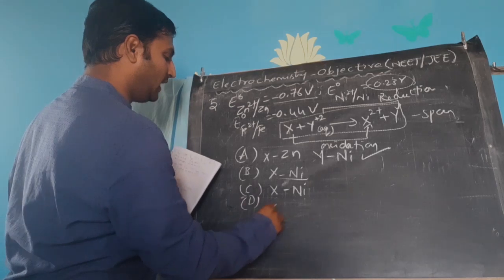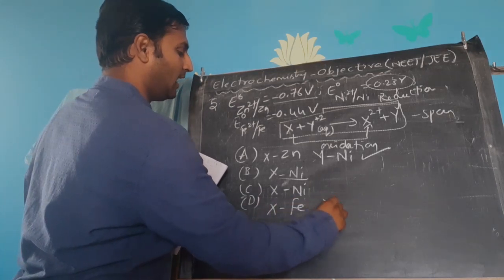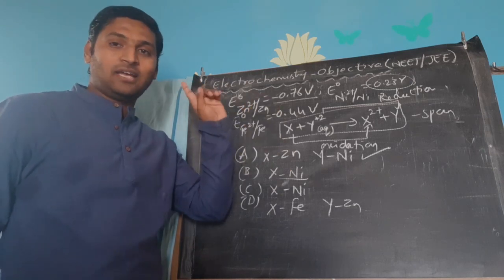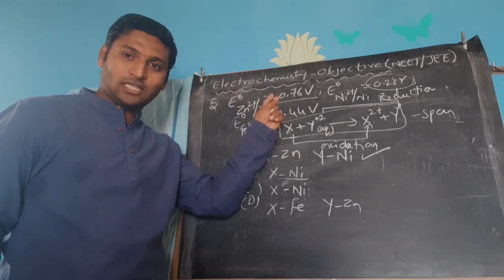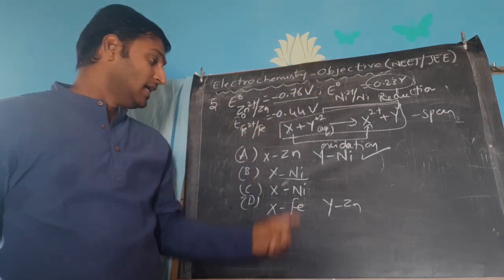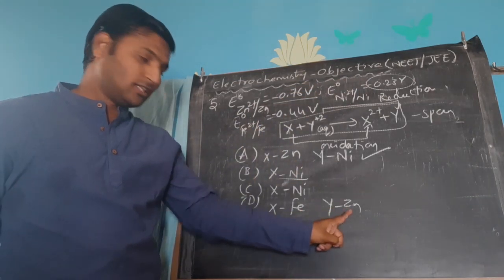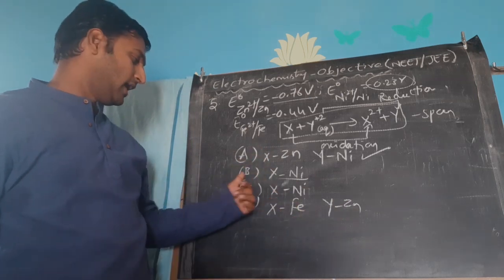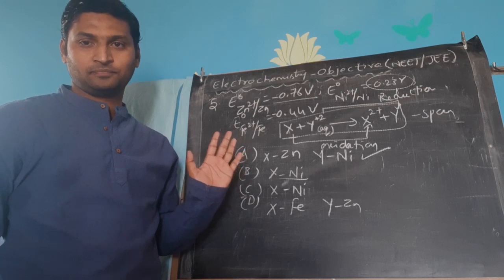Then coming to option D, X is given as iron and Y is given as zinc. Again the same problem. Zinc having lowest potential cannot be displaced by any of the remaining two elements. So, zinc be in the place of Y is impossible. Nickel in the place of X is impossible. That's why options B, C, D can be ruled out.